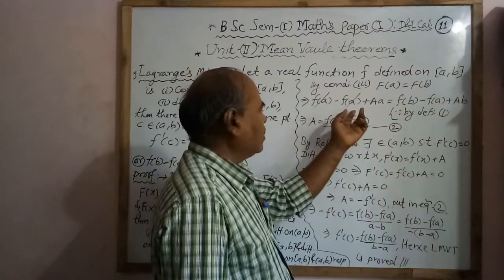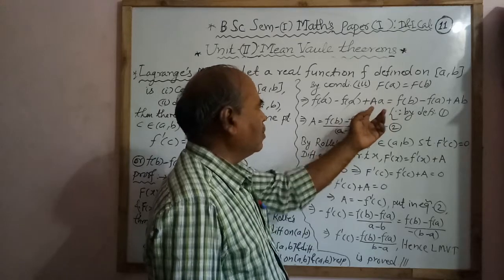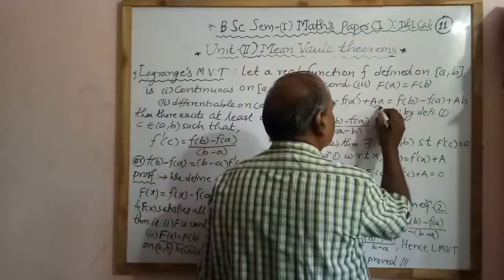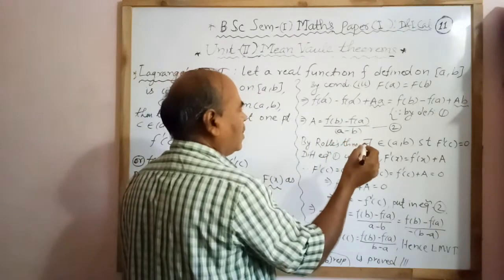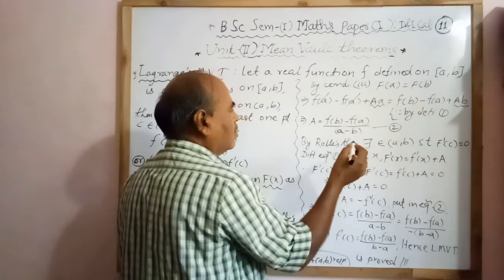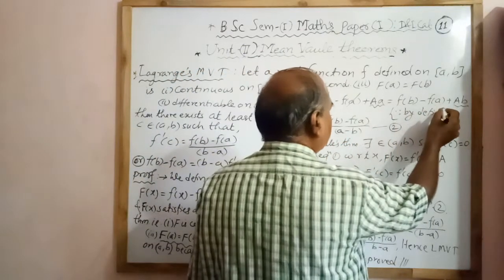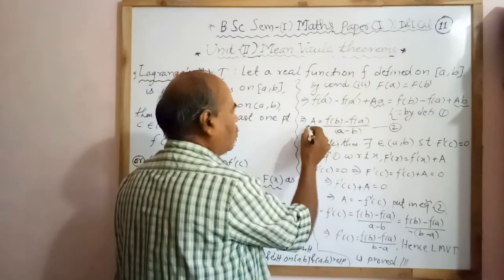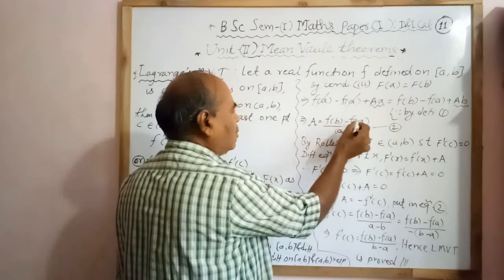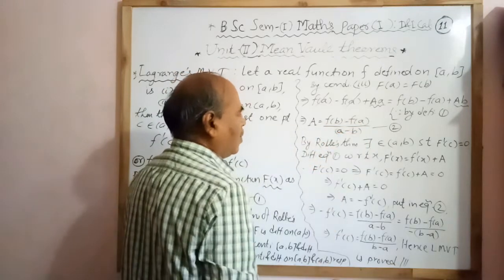Now f(a) cancels. Now we take a common from this term and from this term. A is common, therefore we have inside (a minus b), and here f(b) minus f(a). Therefore, if we take a common, we have the value of a equal to (f(b) minus f(a)) divided by (a minus b).